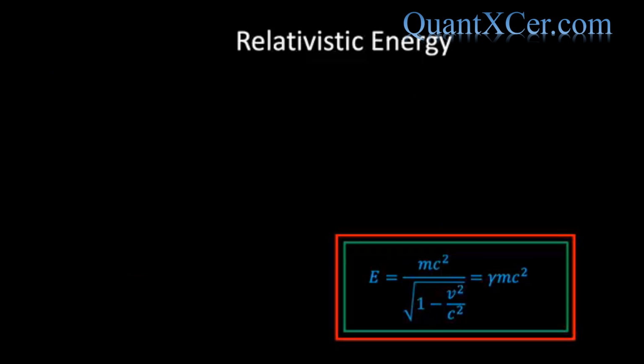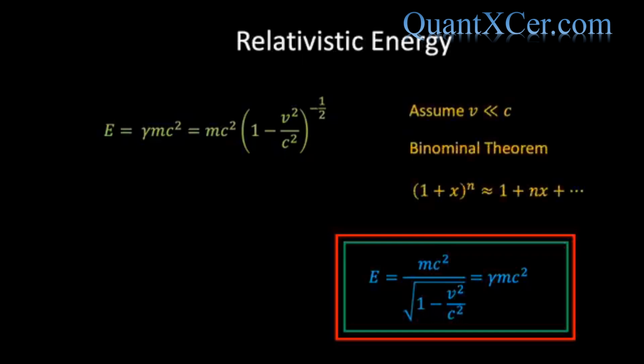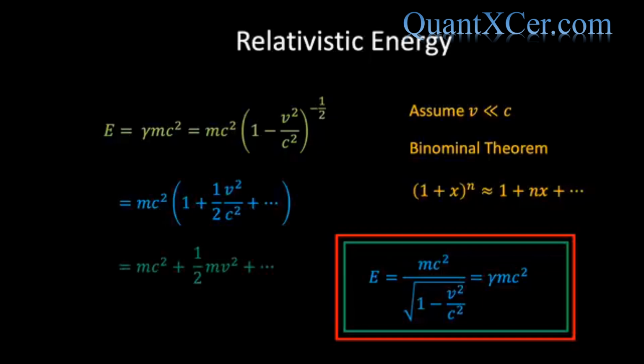Now we wish to understand what this equation means. In order to get a better idea, let's first write the total energy as mc squared times (1 minus v squared over c squared) to the power of minus 1/2. If we assume that the velocity v is much lower than the speed of light, then we can expand this bracket by making use of the binomial theorem and arrive at the following expression. Because v is much lower than c, we can ignore all terms higher order than v squared over c squared in the expansion, as these will be negligible. If we then simplify this expression, we find in the low velocity limit that the total energy is equal to mc squared plus half mv squared.